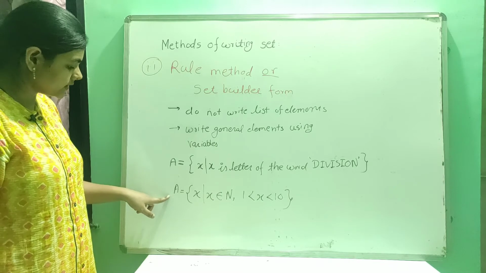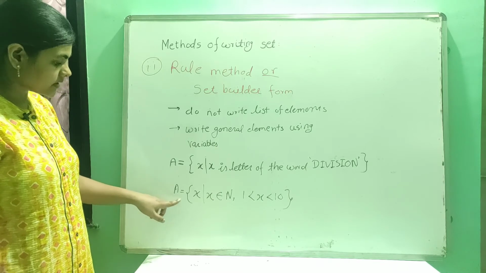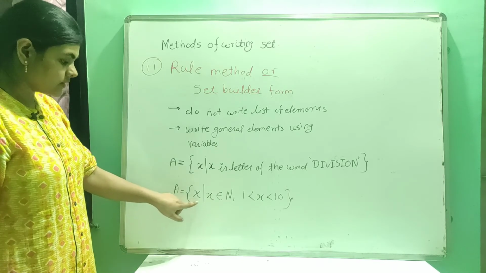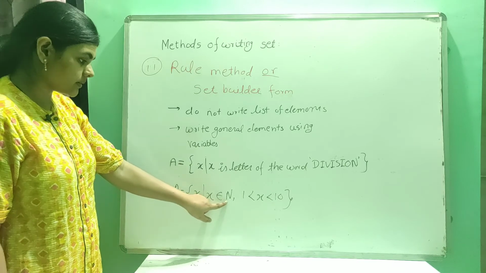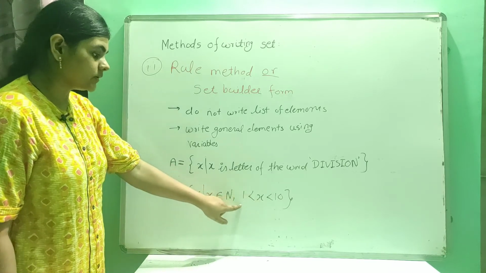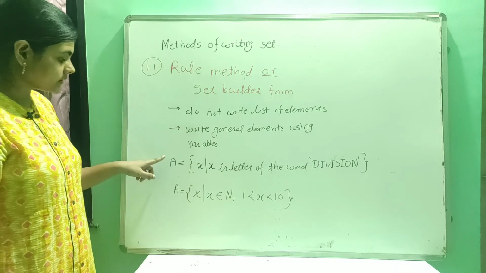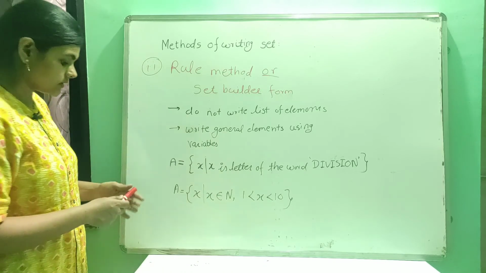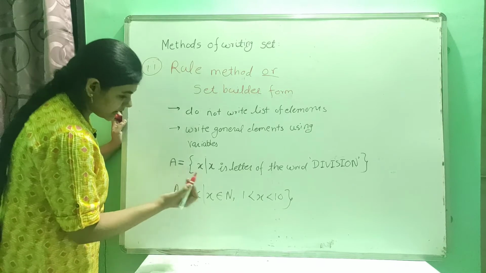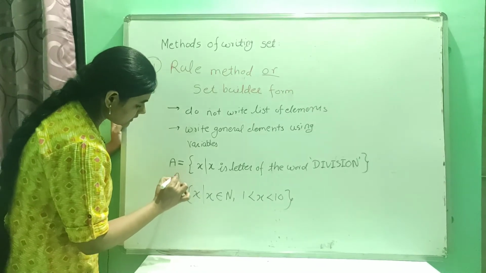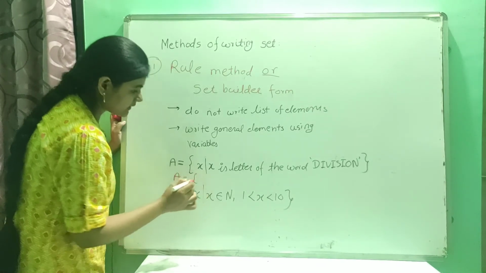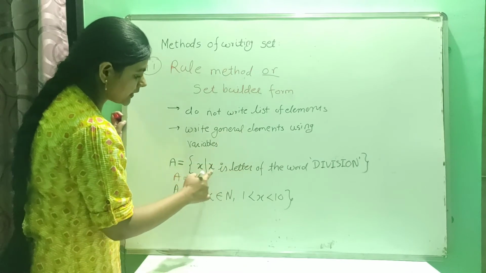Okay, now this is the second example. So how I can write that? Set A is a set of all x, where x is a natural number and x is between 1 to 10. Okay, suppose I want to write this by listing method, then how I can write this? I am using red pen for that. A is in curly brackets. So x is what?